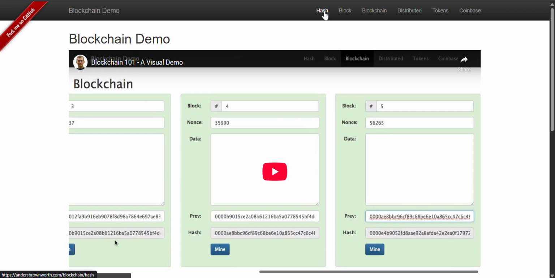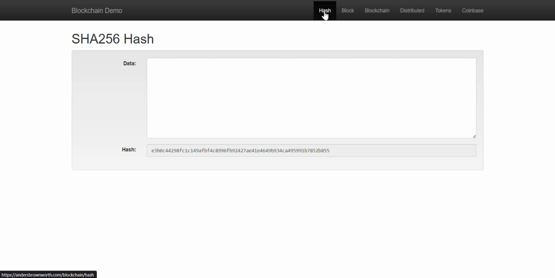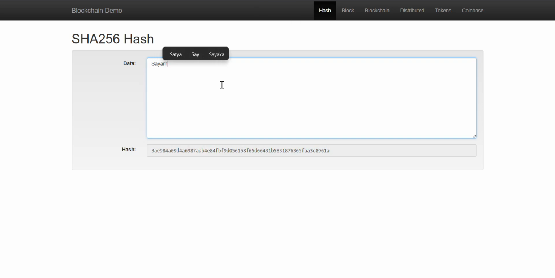So let's begin with the hash. As we already know, if I put something here, it will convert that into a hash. If I write my name, Satyam, it converts into a hash. If I make any small change also, it will change the output entirely. So let's go for the block.